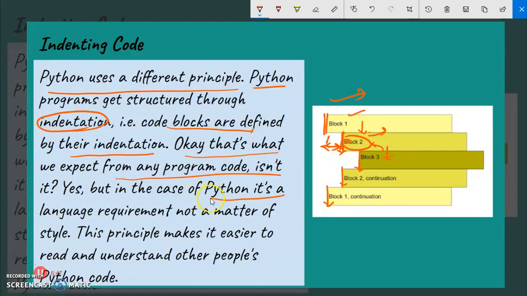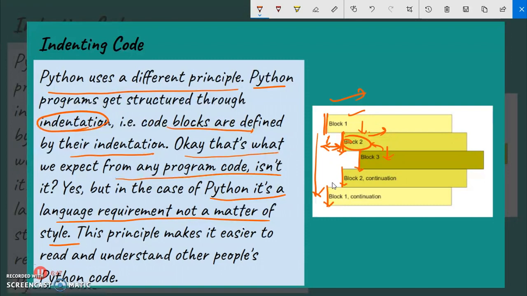But in the case of Python, it is a language requirement, not a matter of style. So keep in mind, this indentation is a requirement of the language. It's not just a style to write block 2 shifted some spaces from left to right, and writing block 3 shifted further. It's not just a style. It's the requirement of the Python programming language.